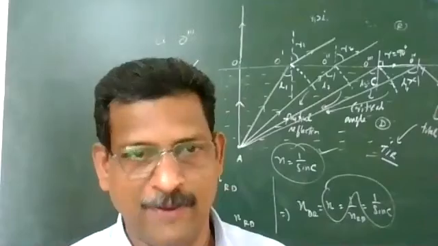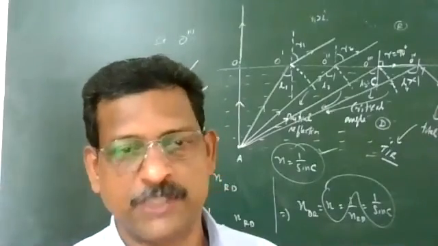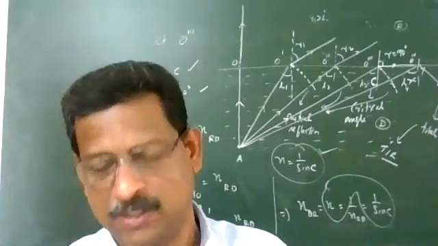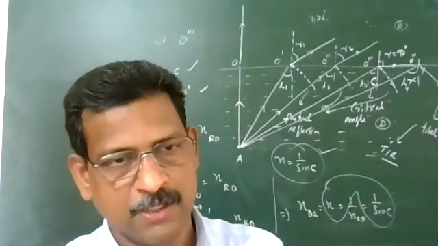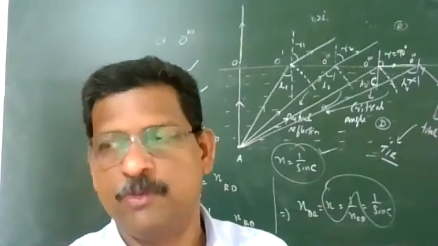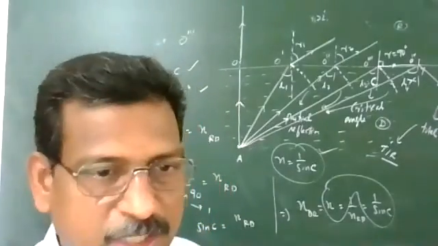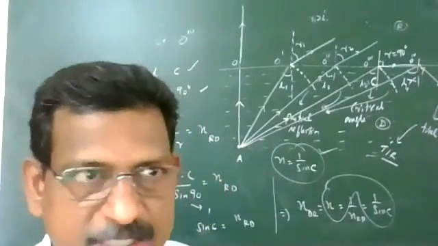That means different wavelength, different refractive index for the same medium. Don't think that the refractive index of a particular medium will be the same for all wavelengths. No. Depending upon the wavelength, there will be a particular value. The equation I'll explain on the way. So this is the total internal reflection equation: n equal to 1 upon sin C.